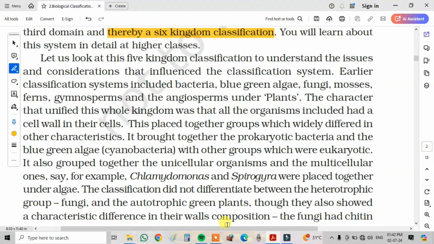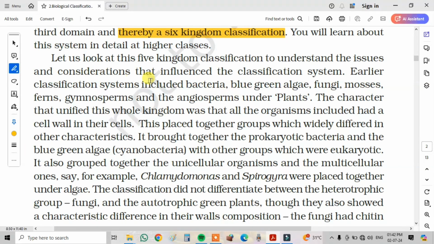Let us look at the five kingdom classification to understand the issues and considerations that influenced the classification system. Earlier classification systems included bacteria, blue-green algae, fungi, mosses and ferns, gymnosperms and angiosperms under the plants. The characteristic that unified this whole kingdom was that all the organisms included had a cell wall in their cells. This placed together groups which differed widely in other characteristics. It brought together the prokaryotic bacteria and the blue-green algae, meaning cyanobacteria, with other groups which were eukaryotic. It also grouped unicellular organisms and multicellular ones.